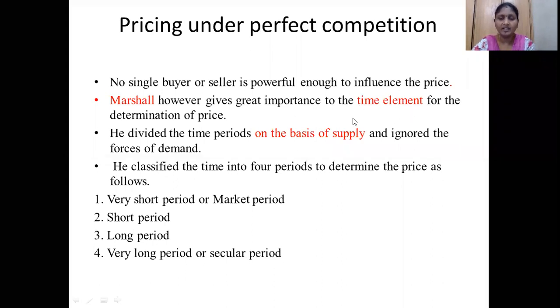That's why I'm writing those words in red color. Here, no single buyer or seller is powerful enough to influence the price. They have no right, or they are not able to influence the price. That's why Marshall has given more importance to the time element for the determination of the price. So how can we consider that time element? The time element is divided into a number of periods based on supply. How is the time divided? The time periods are divided based on the supply.